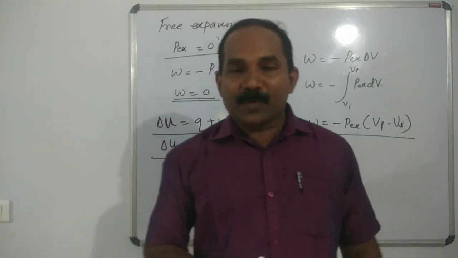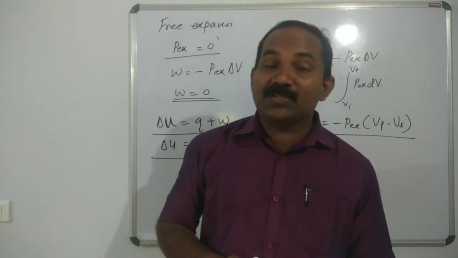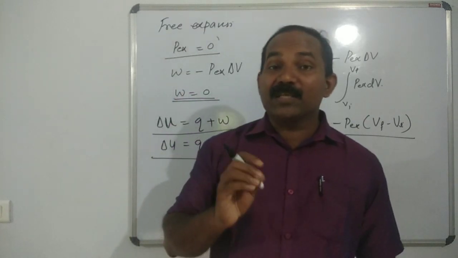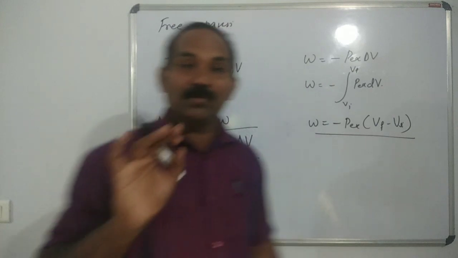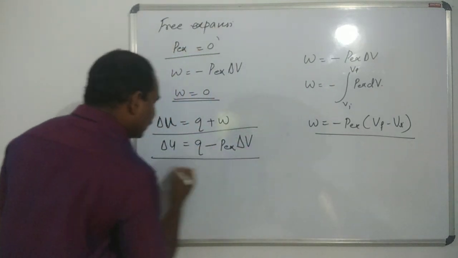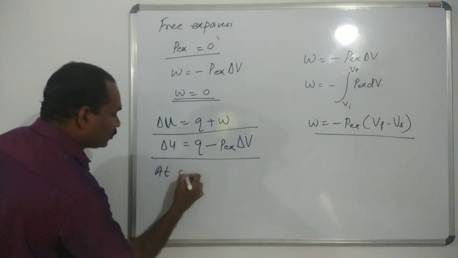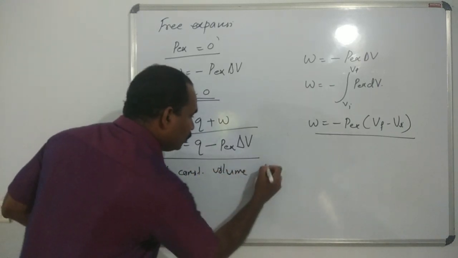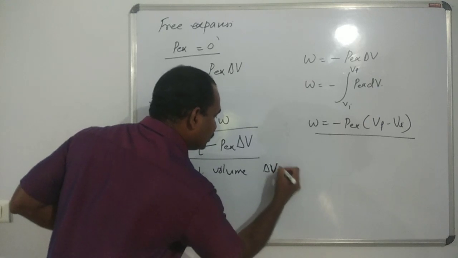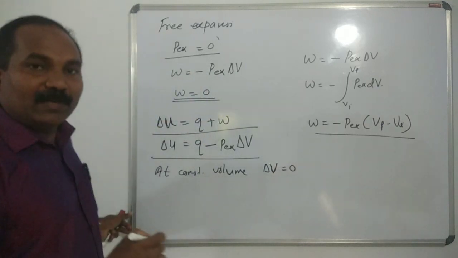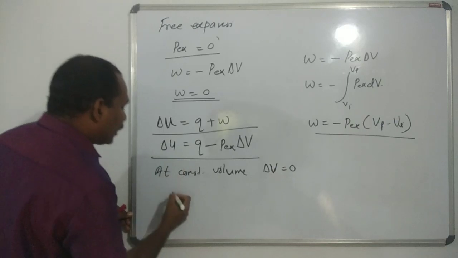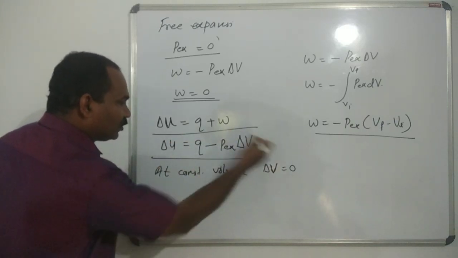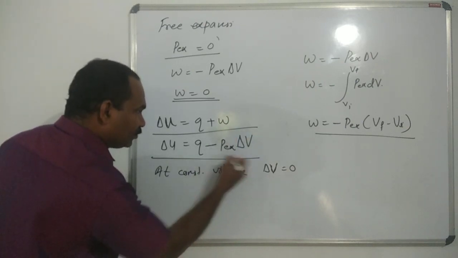Suppose the process takes place at a constant volume. Delta V is equal to 0. At a constant volume, you remember that delta V is equal to 0. Then what about the work done? Work done is 0, because this term becomes 0.